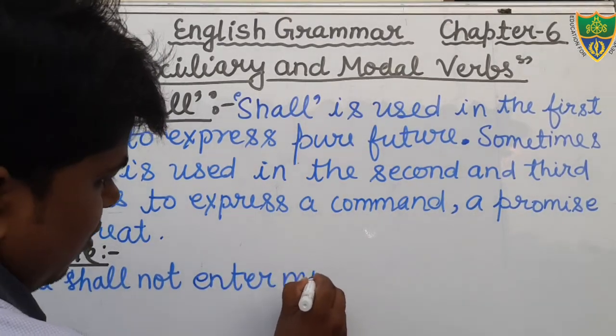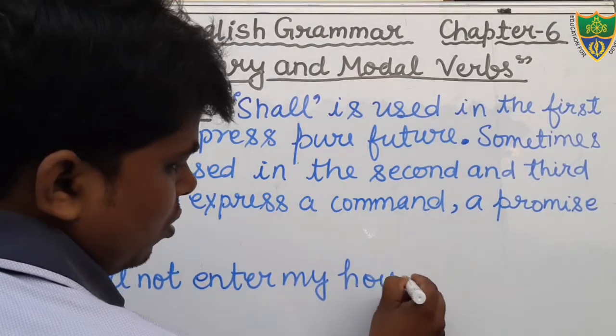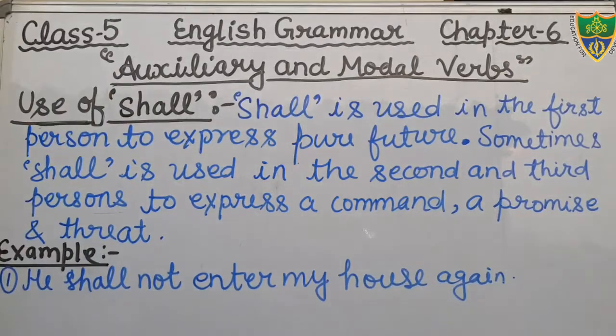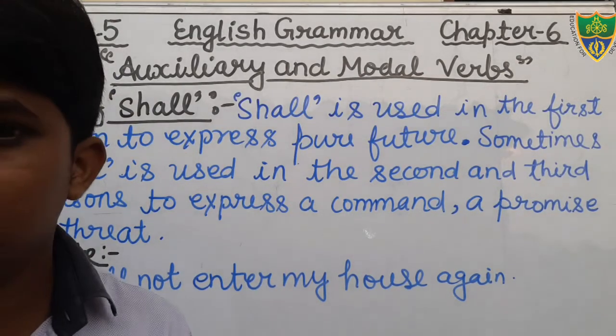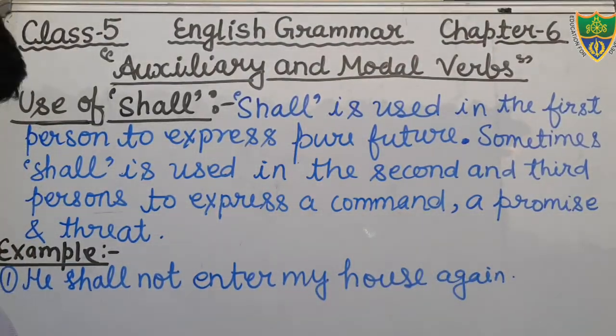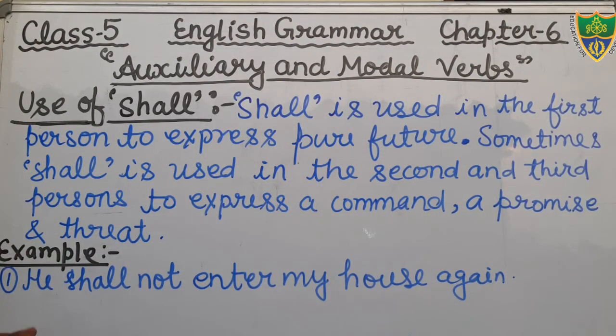Here the word he is a third person pronoun, but we are using shall as a modal. Here the word shall is used as a modal to express the command. Just write down, students. He shall not enter my house again.